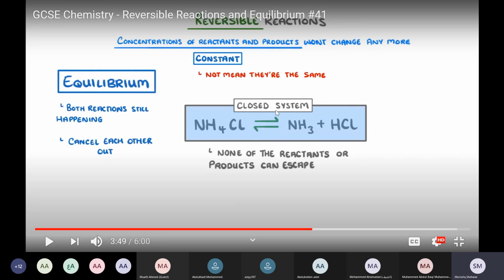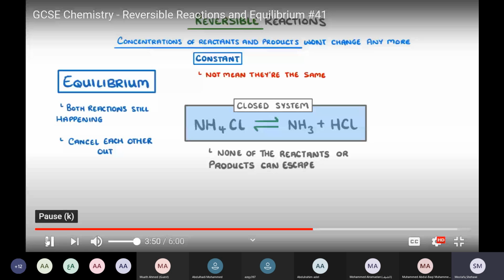So the equilibrium point can be reached if the reaction is happening in a closed system. We can't reach equilibrium at any position without a closed system, which means none of the reactants or products can escape. They will remain in the medium of reaction.